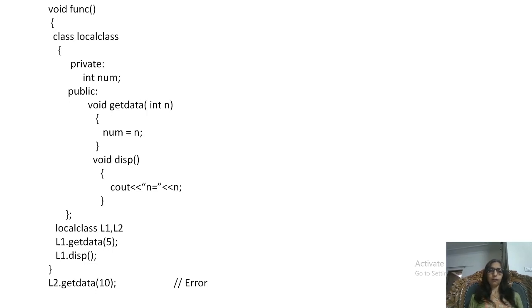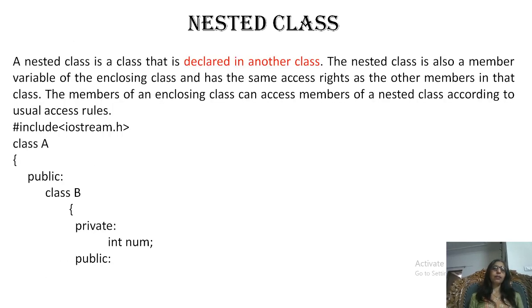L1.getData sets the value of number as 5, and then we have another function, display, to display the value of n. But remember one thing, if we use another object L2 outside the function, it will produce an error. So these are the local classes. Remember, local classes are members of a function.